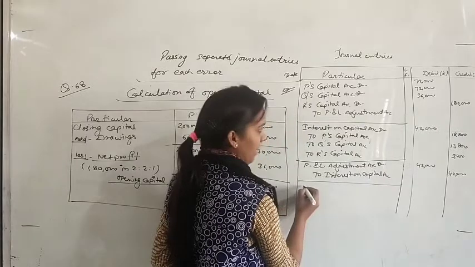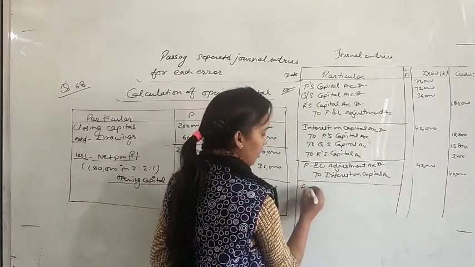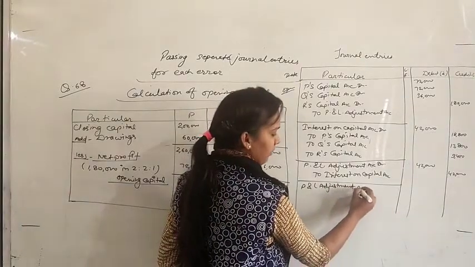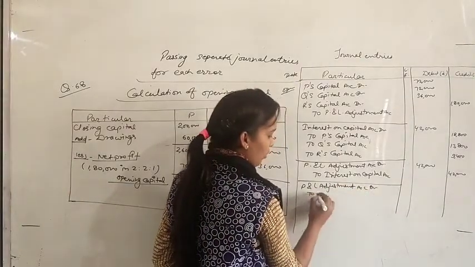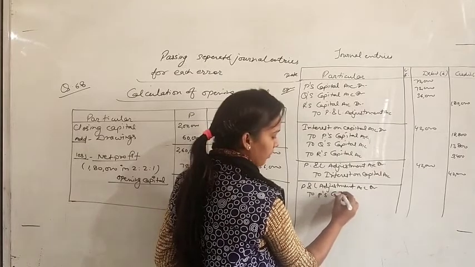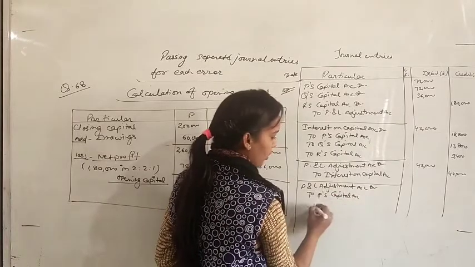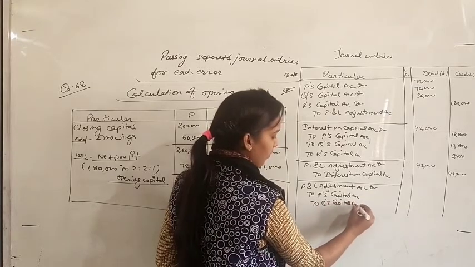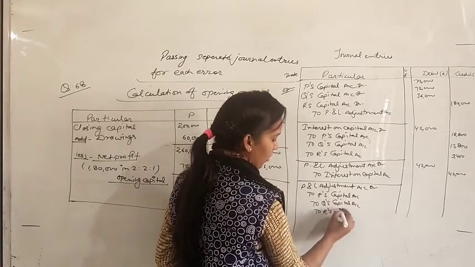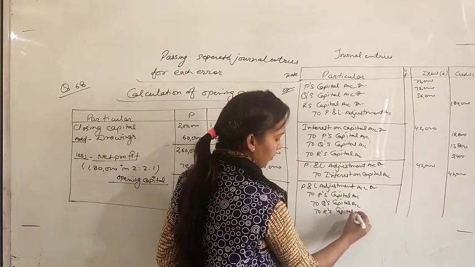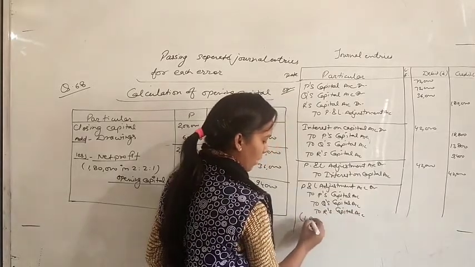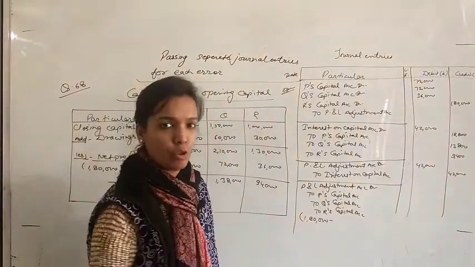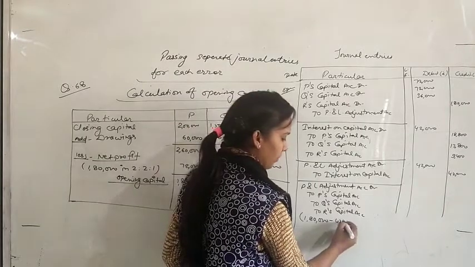And the fourth entry is for corrected net profit. So in this condition P&L adjustments account debit to P's capital account, to Q's capital account and to R's capital account. What is corrected net profit? Actually our net profit was 1,80,000, but out of this 1,80,000 we have given 42,000 as interest on capital.